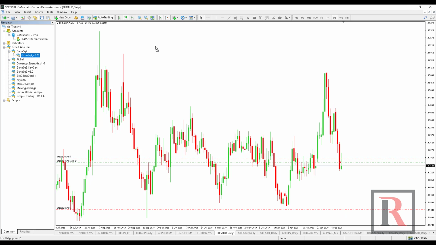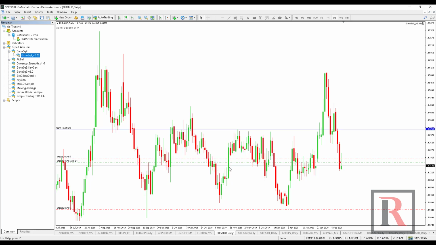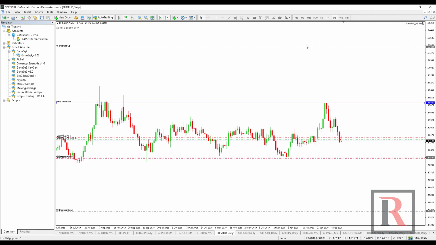We'll try to load the indicator again. And the indicator loads. You know the indicator is set up correctly when you see a smiley face in the top right hand corner.